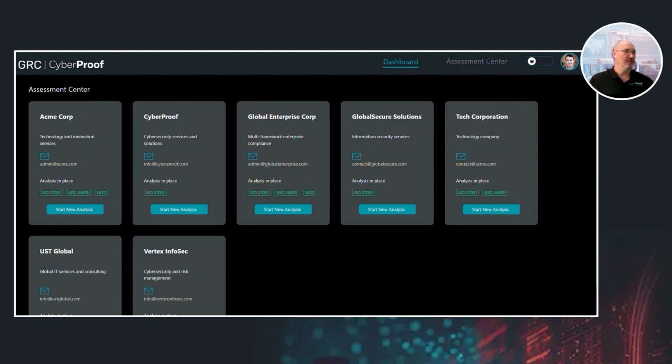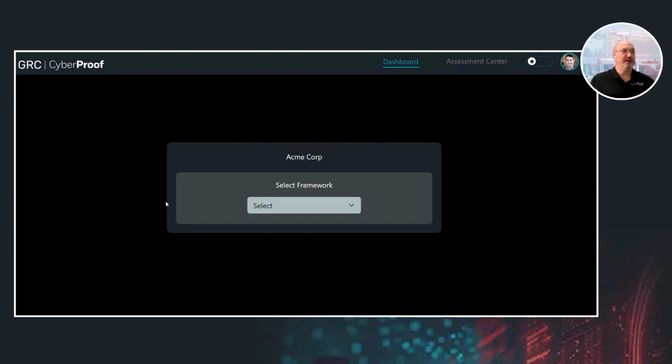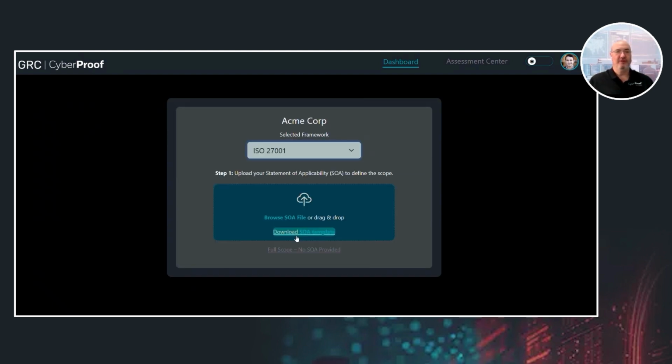All customer data, all these features, is self-contained and separated securely. For each customer tab, the available frameworks which train the model appear as activated. Let me select this customer, for example, which has all the frameworks active, and choose ISO 27 for the framework. The tool gives me the choice to decide which controls are in scope by uploading an SOA, or I can go full scope if I don't have one yet. There's even a downloadable SOA template if the customer needs to fill one in, but let's go full scope.